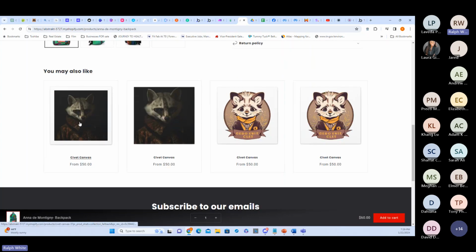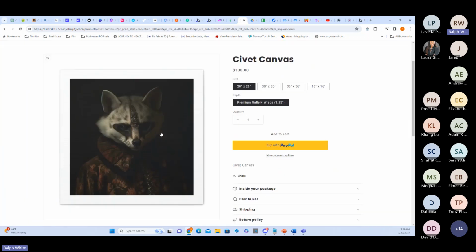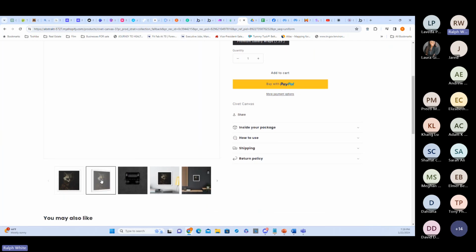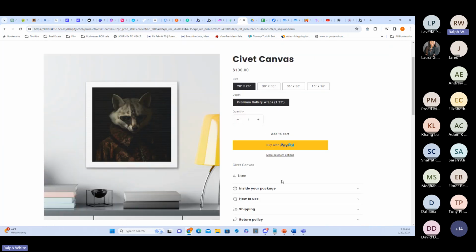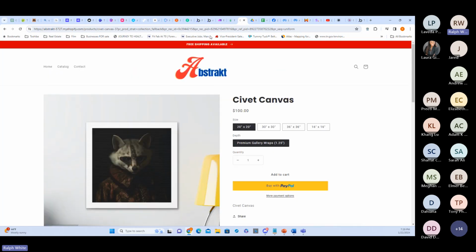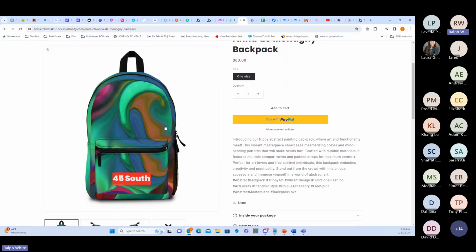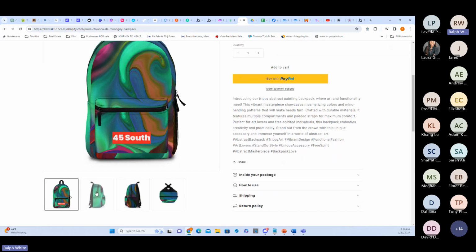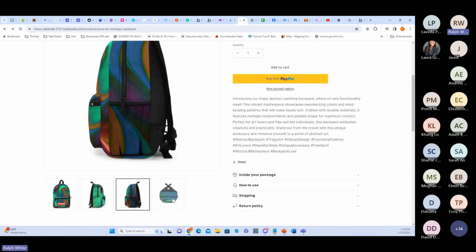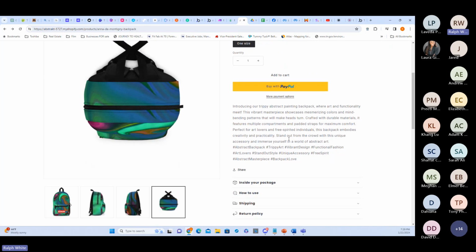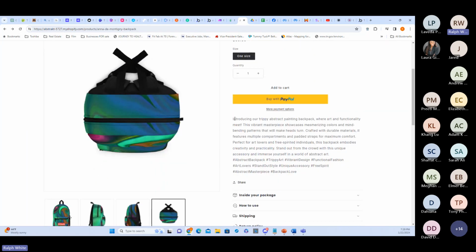I can do this with prints. This was an AI generated print, and it did the mock-up, all the stuff. It added the sizes, it put the price, everything was done through automation, right? I did absolutely nothing but click the link and it made it. So over here, we've got the mock-ups from the different angles, right? All this stuff done, and it's got the price, it's got a description.